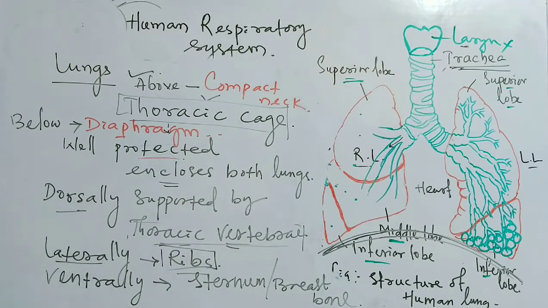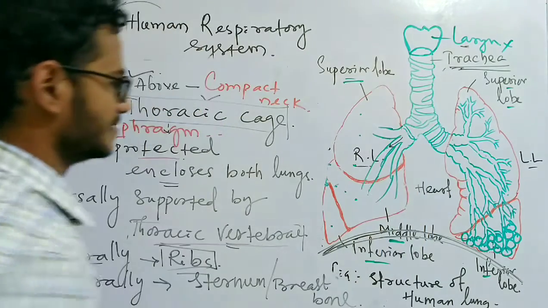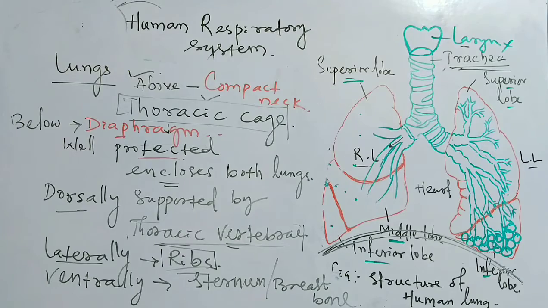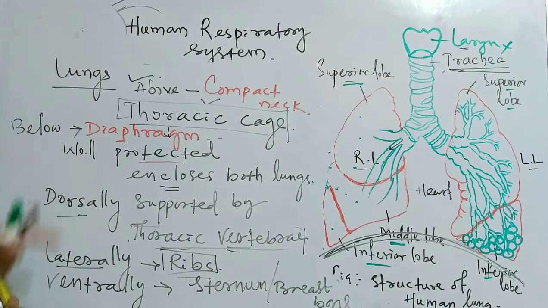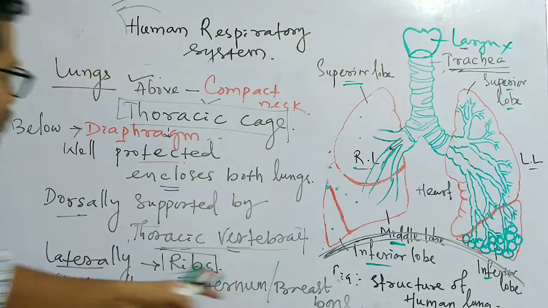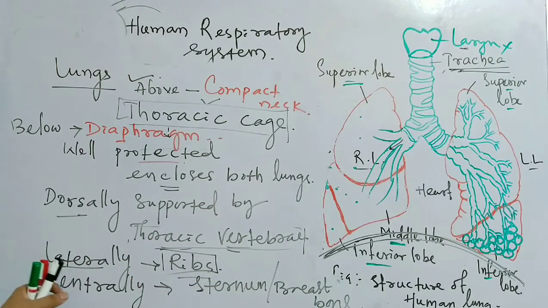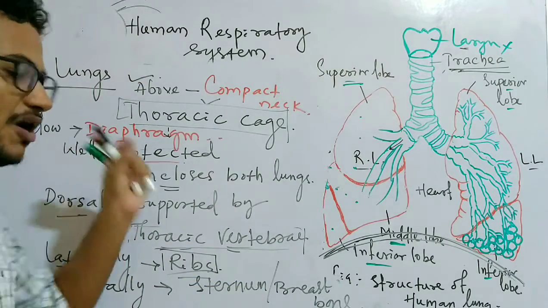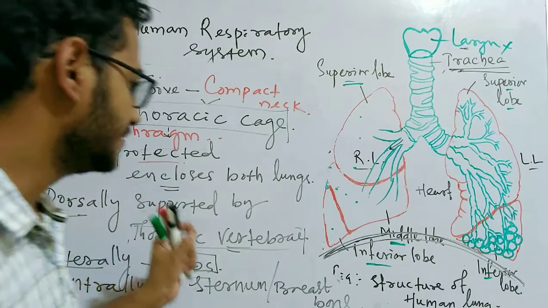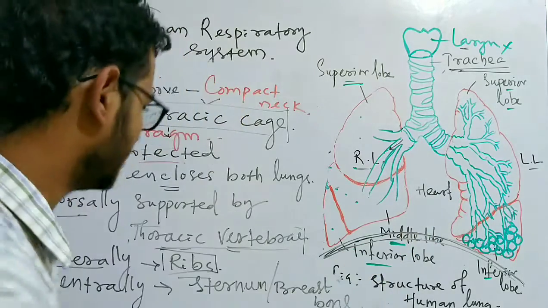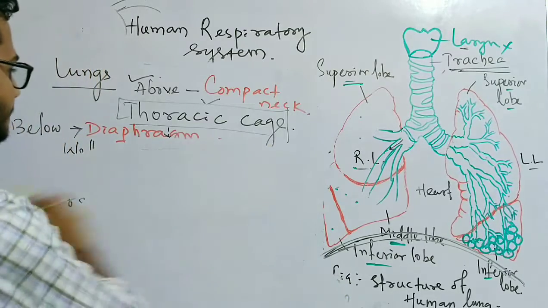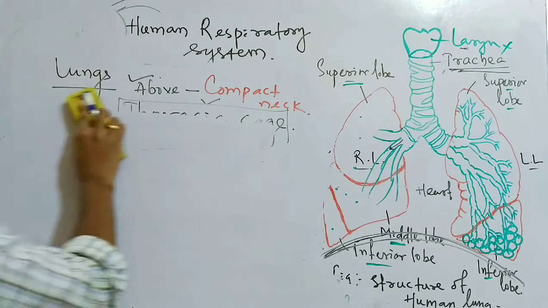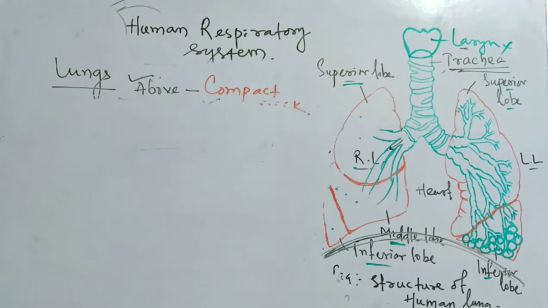And the mediastinum is the place where the heart is enclosed. Okay, mediastinum. I am writing mediastinum. So this is the thoracic cage. This is the detail of the thoracic cage. It is protected from all around because the most important organs are present in the thoracic cage. Clear? Okay. Then we will go for the mediastinum.